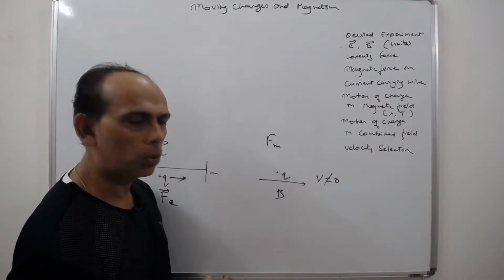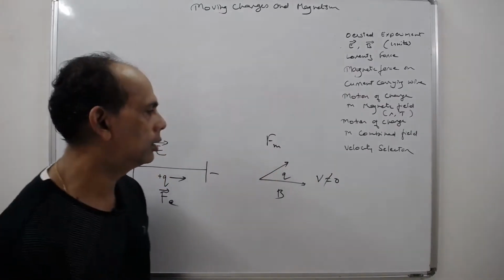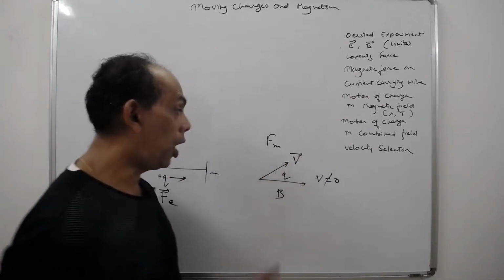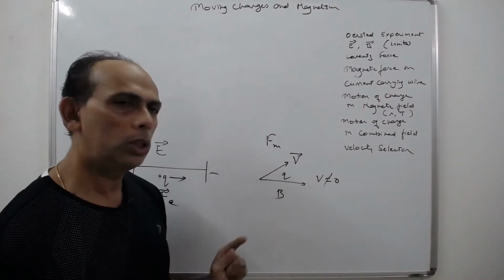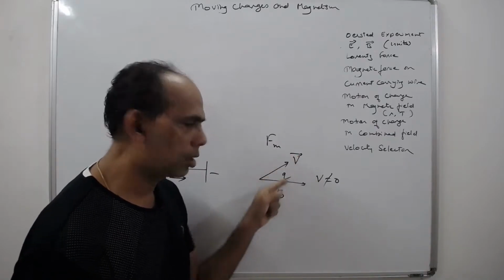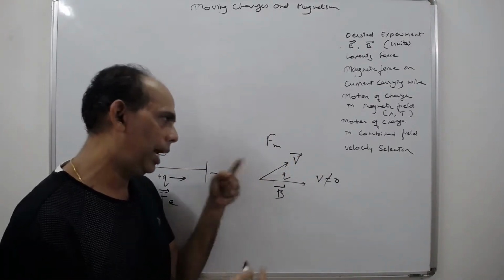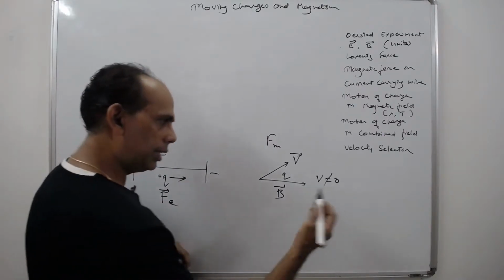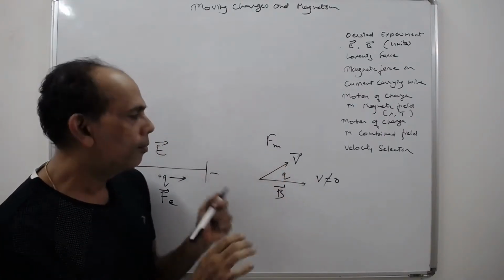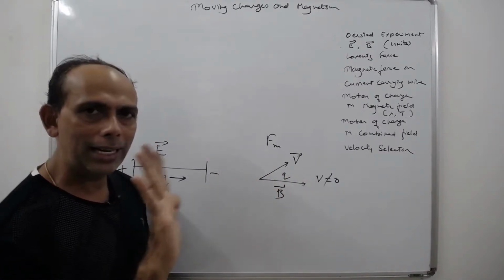So let us say it has got a certain velocity. It's not equal to 0. Say the charge is moving in this direction. Say this is V. Now the force will act on it, because it is in motion. Because V and B are vectors, the force will act on it as a cross product. The direction of this force will be perpendicular to both of them. It will be like this, right hand rule.